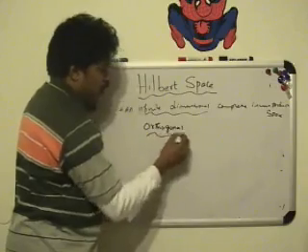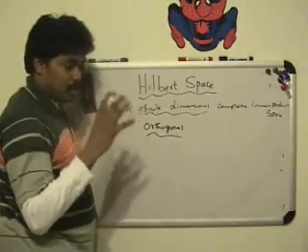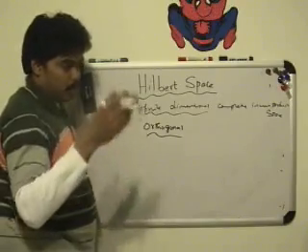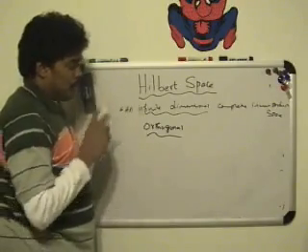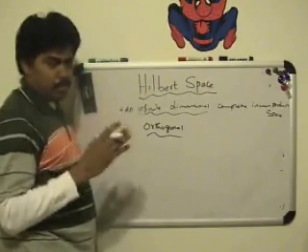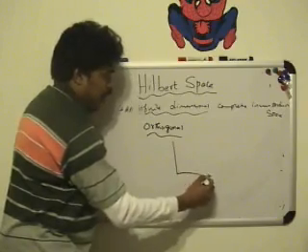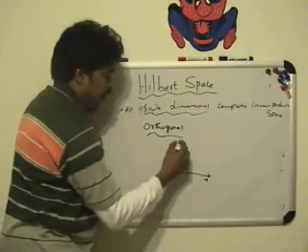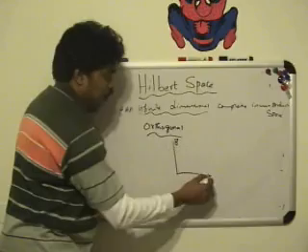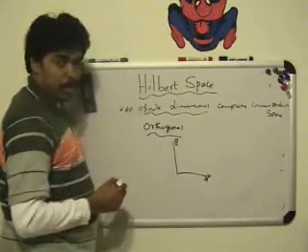Again, orthogonal is a very important concept which we need to know for the future lecture series. Orthogonal is a fancy word for perpendicular. So let us say there are two vectors, a vector x and a vector y. These two vectors are orthogonal if they are perpendicular.